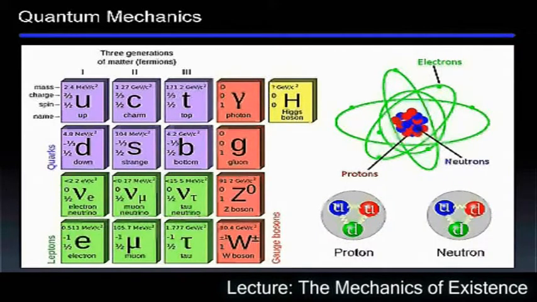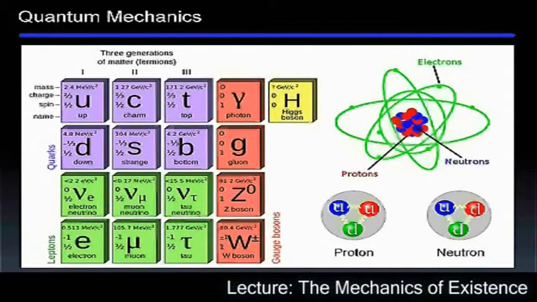For some reason unknown to us, nature has made two exact copies of itself regarding fermions. They are in every way identical to the first generation of particles, only heavier. Of the quarks, only the up and down quark are stable, and therefore make up normal matter, which is protons and neutrons. Composite particles of quarks are called hadrons, of which there are two types, which are baryons and mesons. Baryons are composed of 3 quarks and mesons 2.